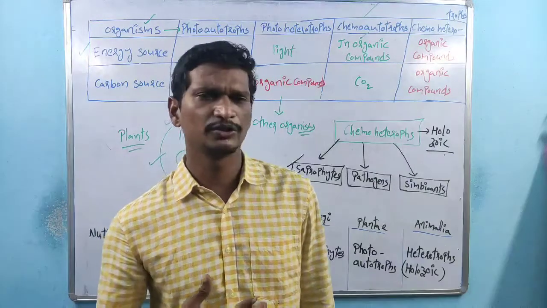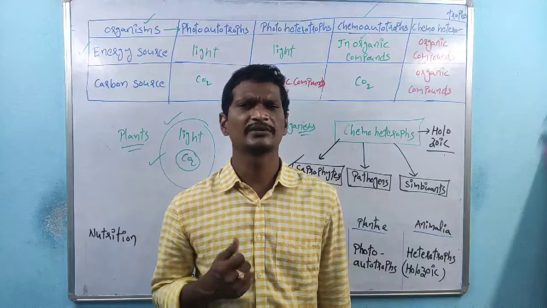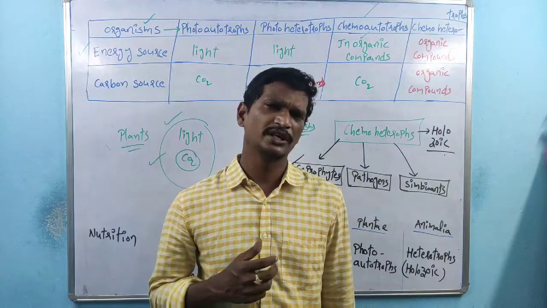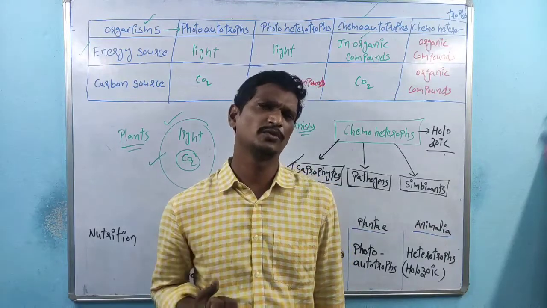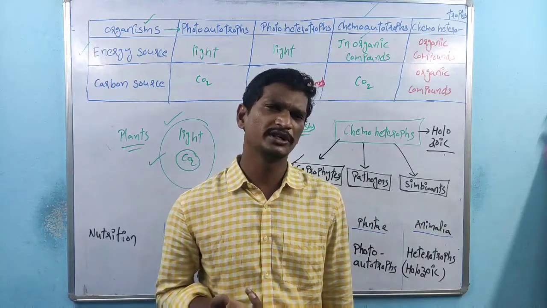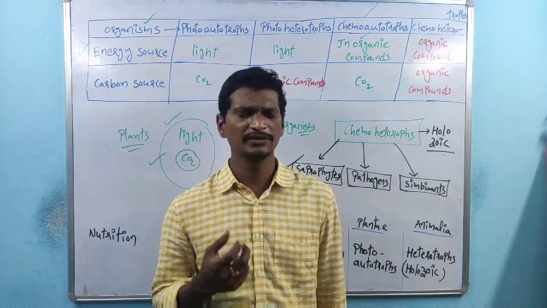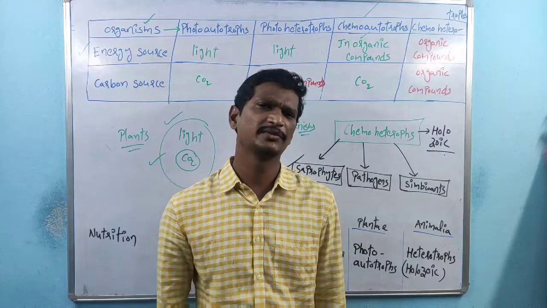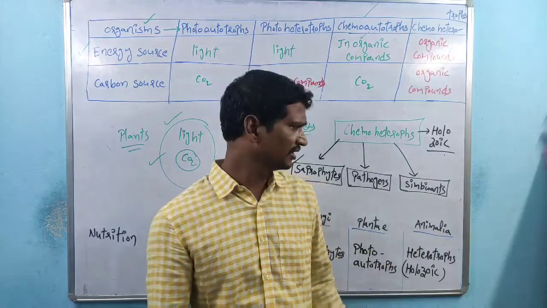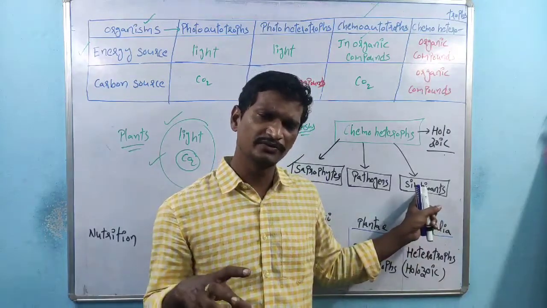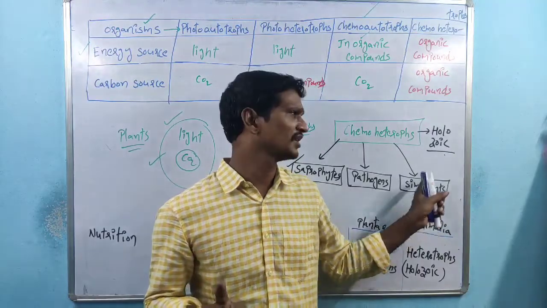For suppose, within the human intestinal tract, Escherichia coli bacteria is surviving. That E. coli gets food from the human body. The advantage to the human body is that the E. coli bacteria synthesizes vitamin B12. So both organisms are getting benefit here. This kind of organisms are called symbionts. Symbionts also survive within living cells, but are not harmful to the host cells.